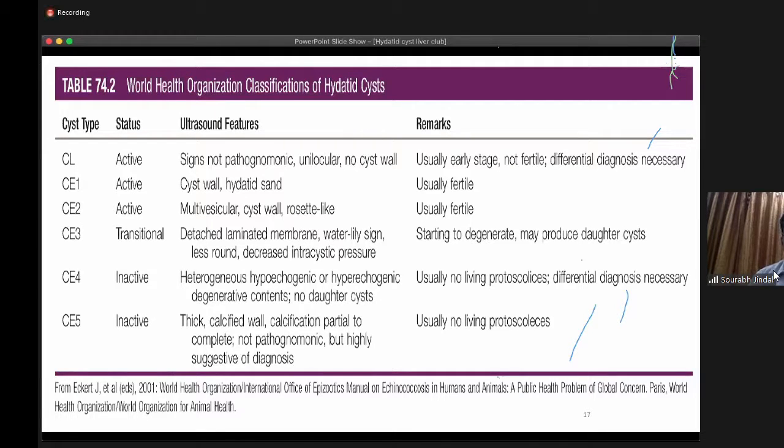Next is CE4, which is inactive and heterogeneous. It will show both solid as well as cystic components, but it doesn't have daughter cysts. And CE5 is also inactive. It has a thick and calcified wall, there are no protoscolices in this, and there is no chance of infection.